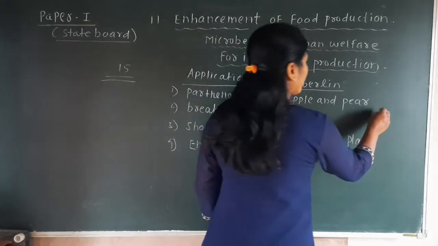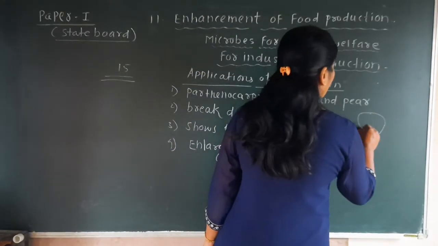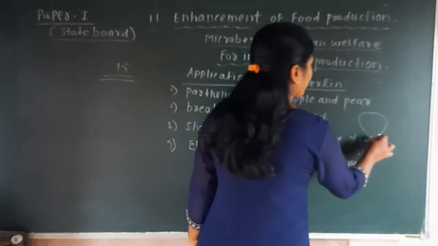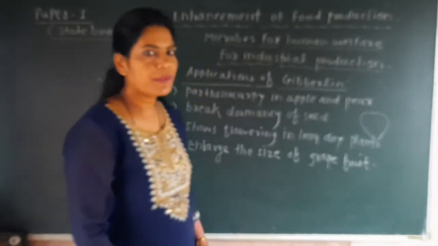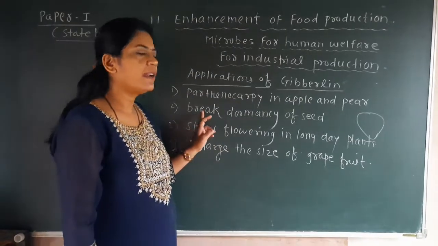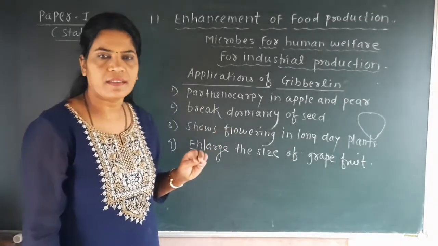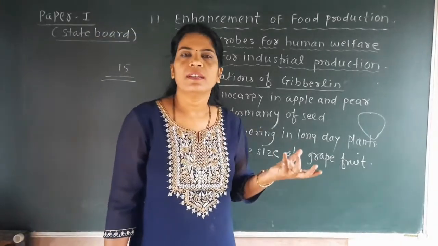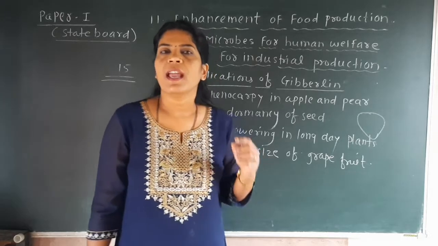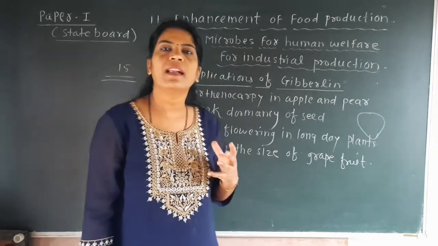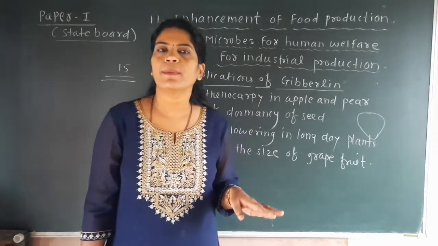Pear is a fruit that has a broad base and a narrow apex. The second thing is that there are some seeds which undergo the mechanism of dormancy, and during that dormancy period the seed cannot show any metabolic activity.